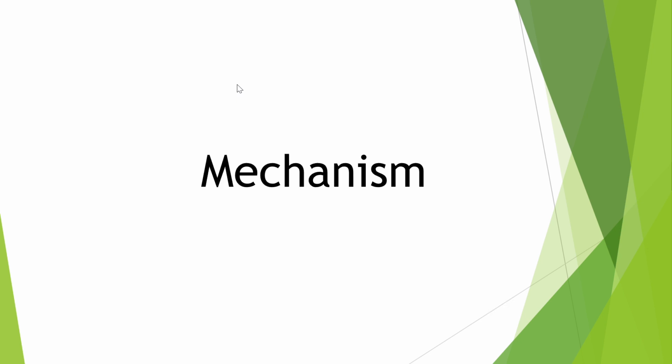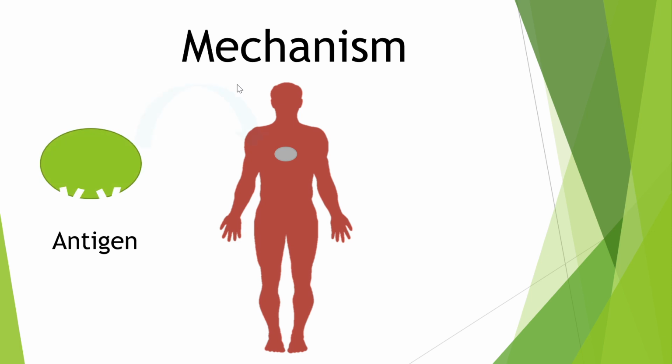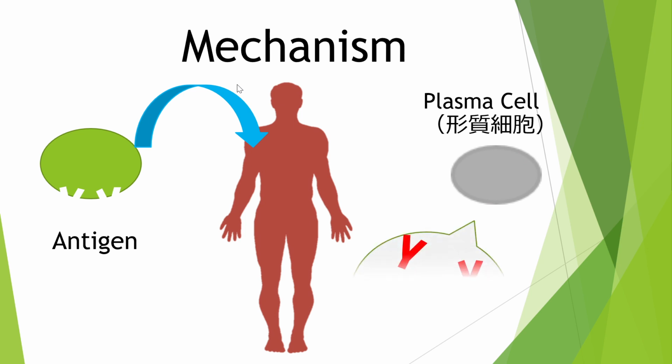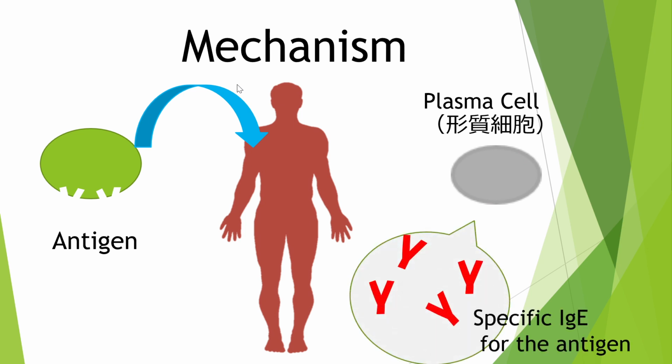Next, I will explain the mechanism of anaphylaxis. First, when an antigen enters the body, plasma cells produce specific IgE that can bind only to that antigen.